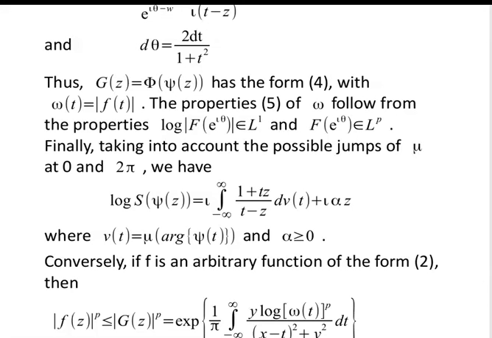Conversely, if f is an arbitrary function of the form 2, then we are to prove that f belongs to HP(D).